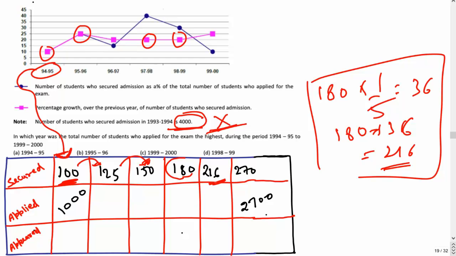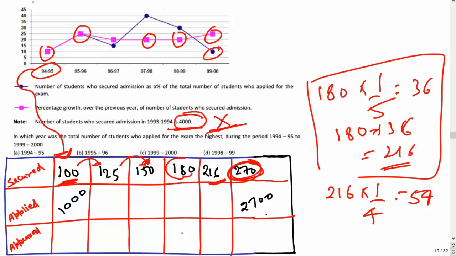So this is 216, and then it is increasing by 25%. 25% means 1/4 of 216. 1/4 of 216 means 54. You will have to add it to 216. It will come to 270. So this is the number that you have got, the relative number you have got if you started from 100.